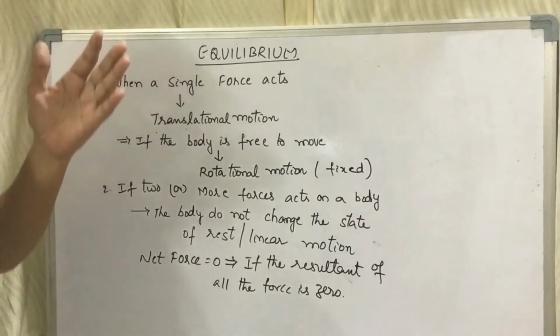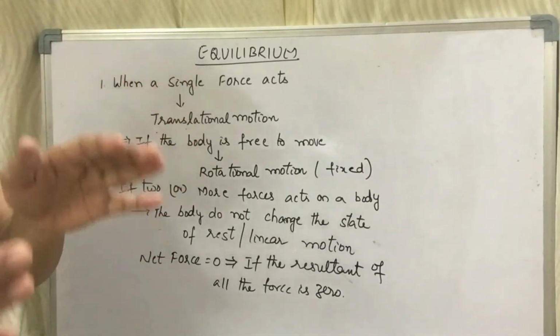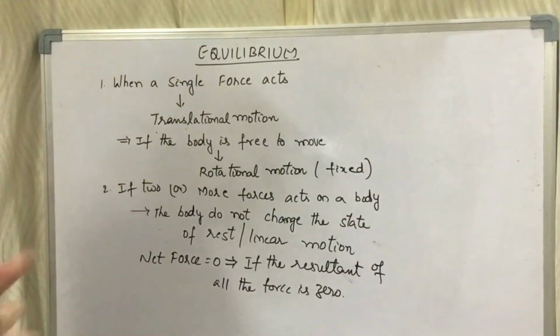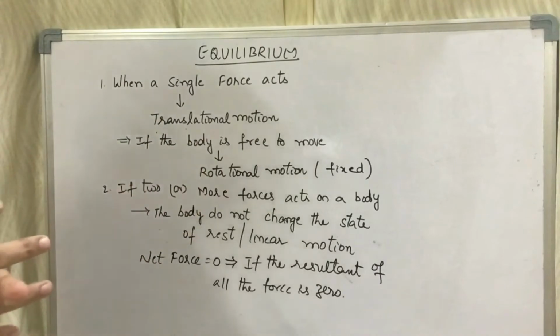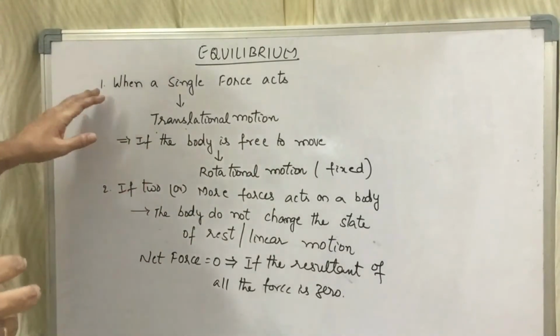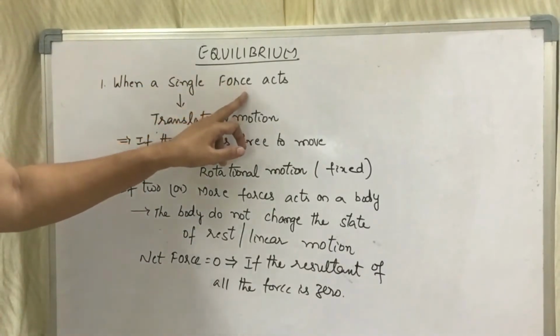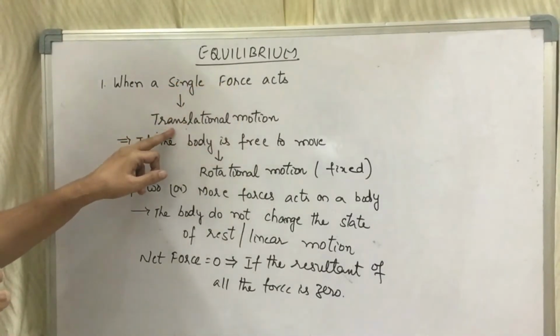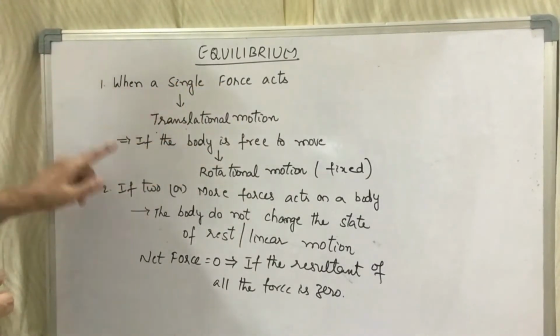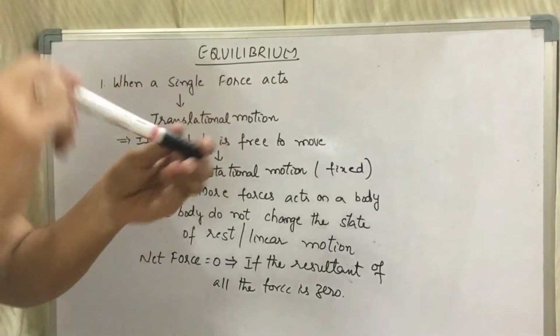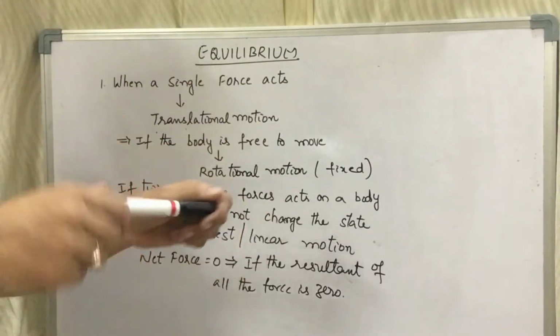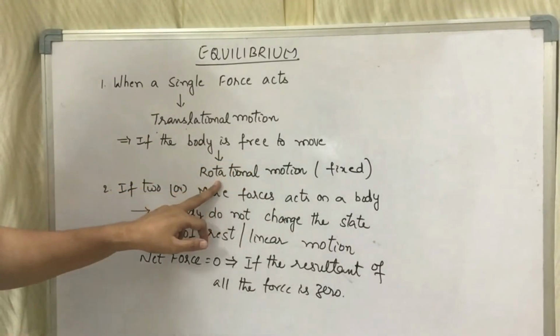Whether a single force acts or multiple forces act, if the net resultant force becomes 0, then only can we say that a body is in equilibrium. When a single force acts on a body, it produces translational motion. If the body is free to move and a single force acts on it, then it produces a rotational motion.